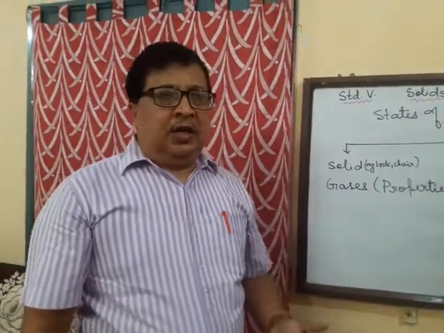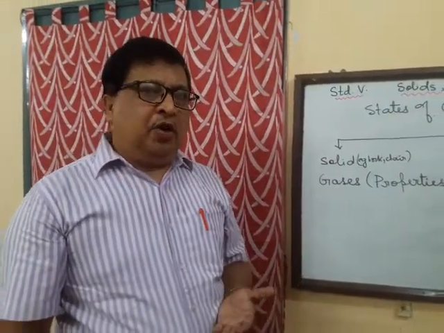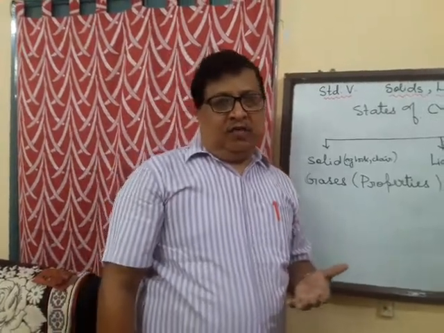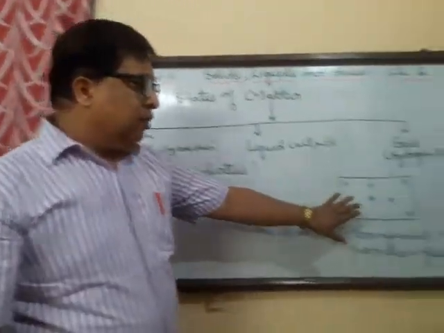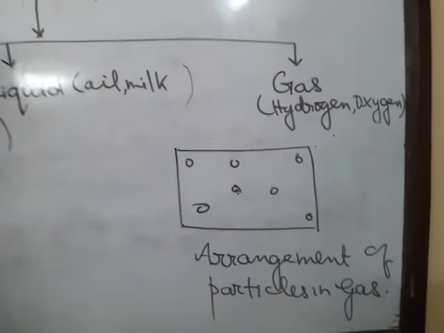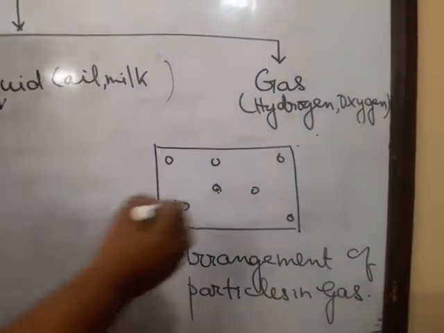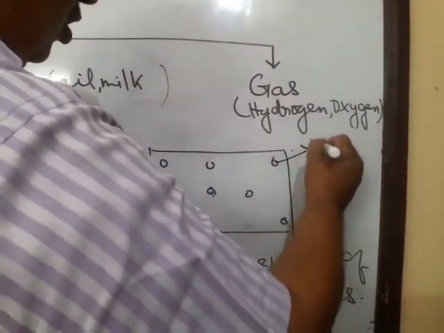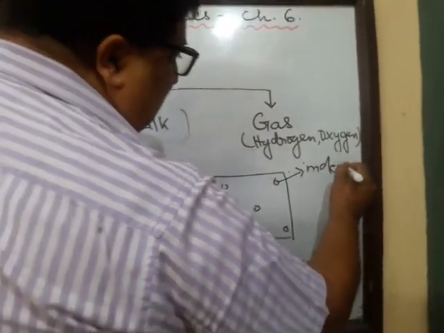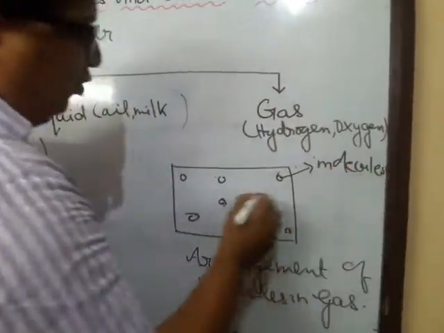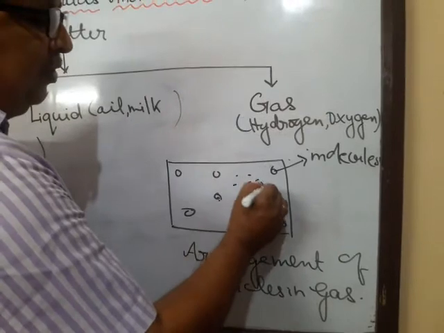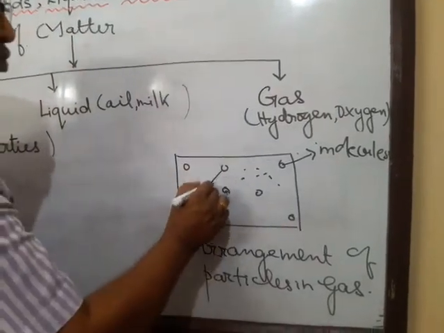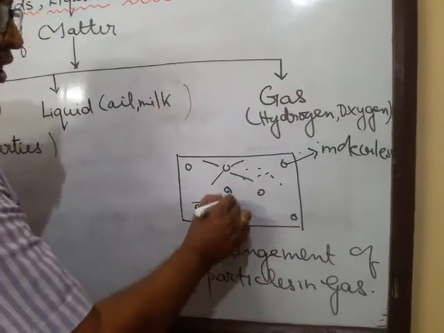Now let's see the arrangement of molecules in a gas, the third state of matter. So here of course I have drawn just an arrangement of particles in a gas. The small circles that you see can be assumed as the molecules, and you find that there are a lot of empty spaces between the molecules. That means they have got the full liberty to move in all the directions.